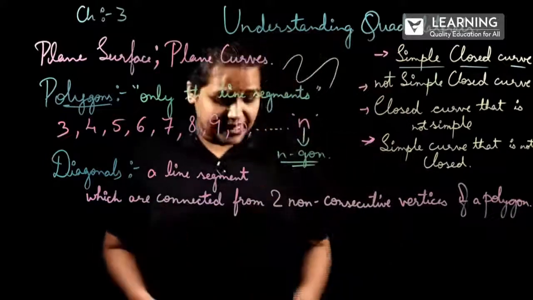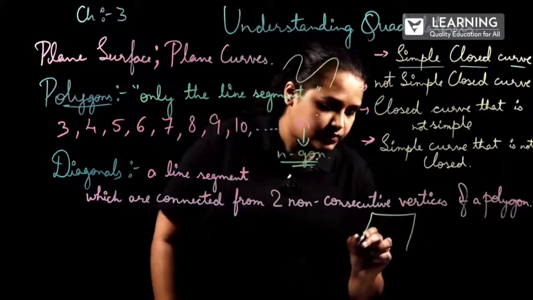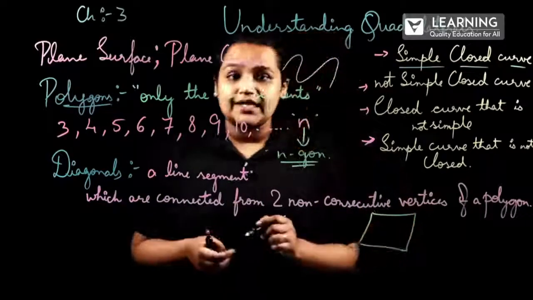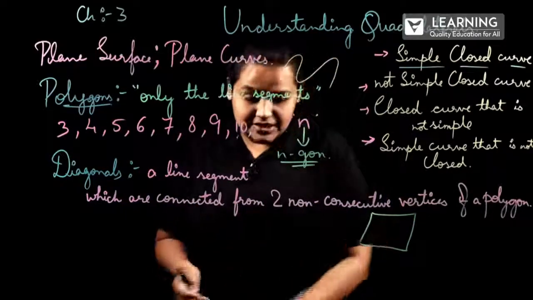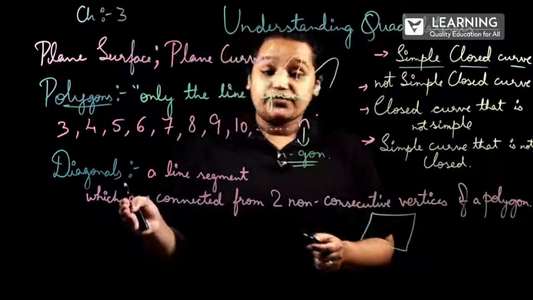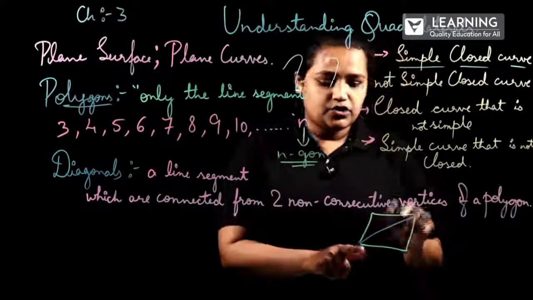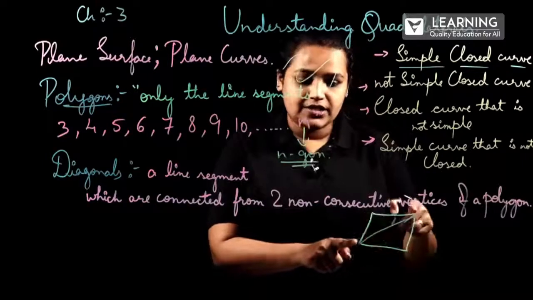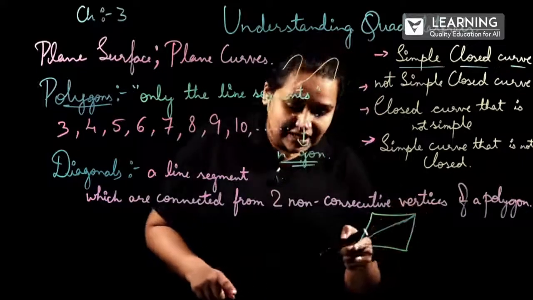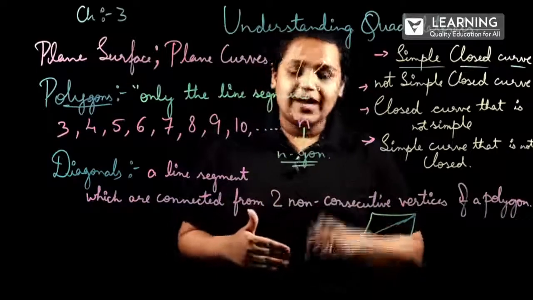Let me take an example so that you will understand this. If this is a polygon which has 4 sides, it is a quadrilateral. Two non-consecutive vertices will be connected by a line segment. These 2 points are non-consecutive points, and the line segment which is drawn, connecting one vertex to another non-consecutive vertex, is known as a diagonal.